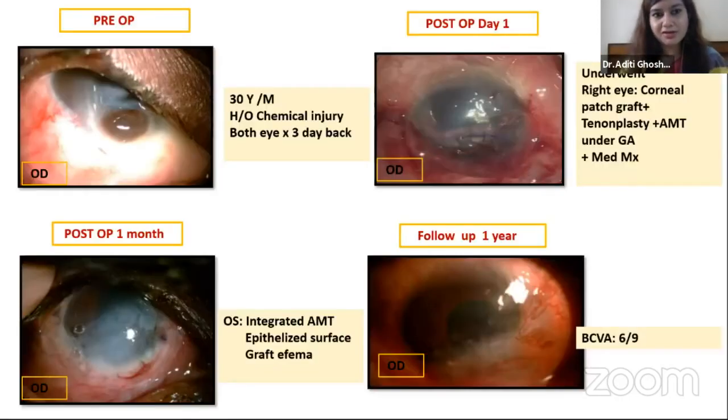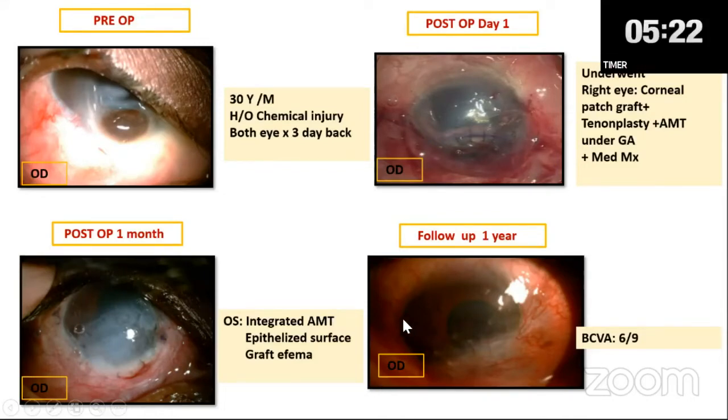So here is the result of this case. Here you can see the patient presented like this in the right eye. And then here's the post-op photograph where the corneal patch graft was covered with a tenon patch at the scleral area, remnant conjunctiva, and amniotic membrane. At post-op 1 month, we can see integrated amniotic membrane, epithelialized surface, graft edema was there. This is a follow-up at 1 year. The patient is aware regarding secondary surgeries in future, but he is happy with his BCVA at present.